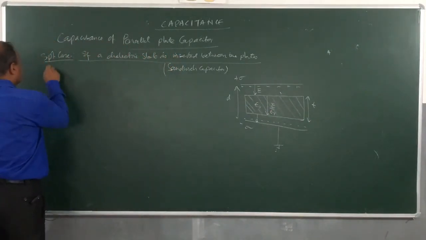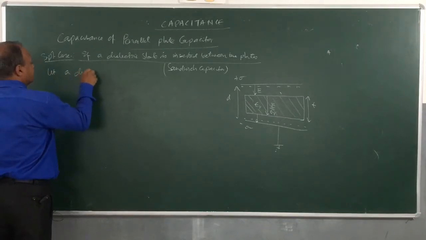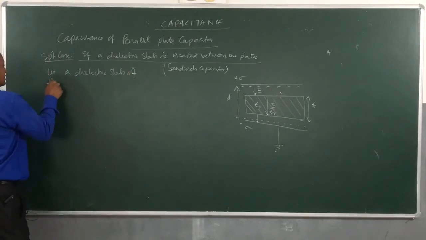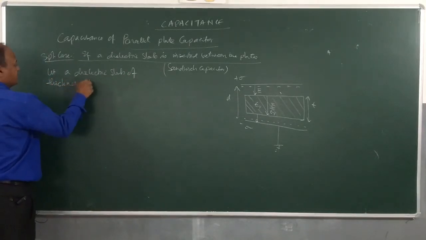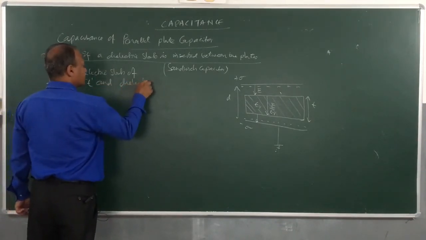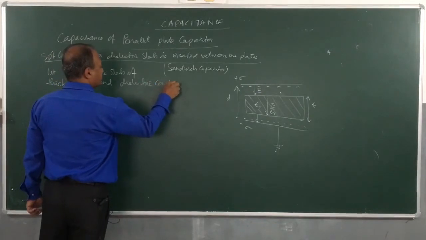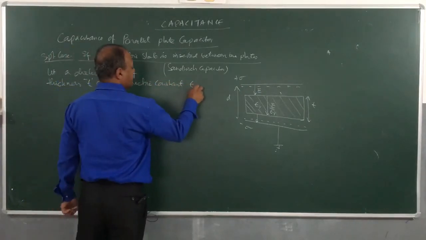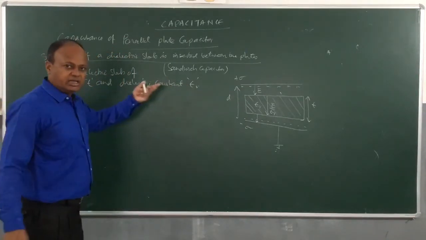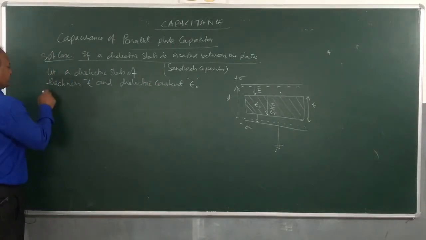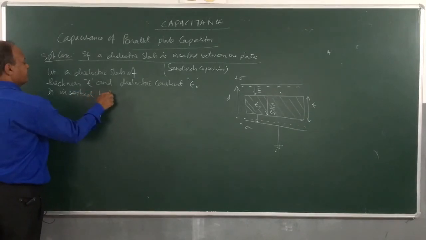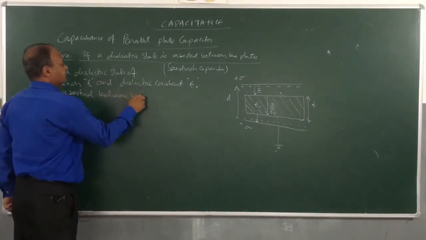So I'll say let a dielectric slab of thickness T and dielectric constant epsilon R, you can use K also, any of these symbols, be inserted between the two plates.